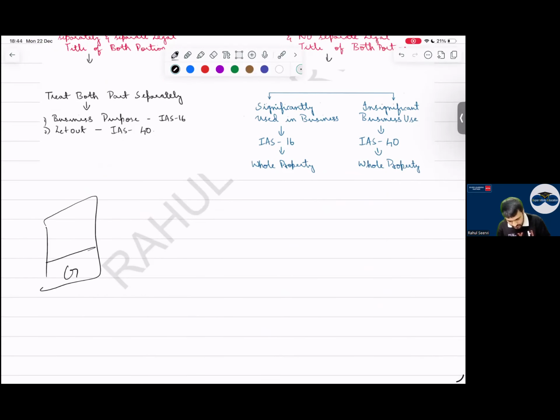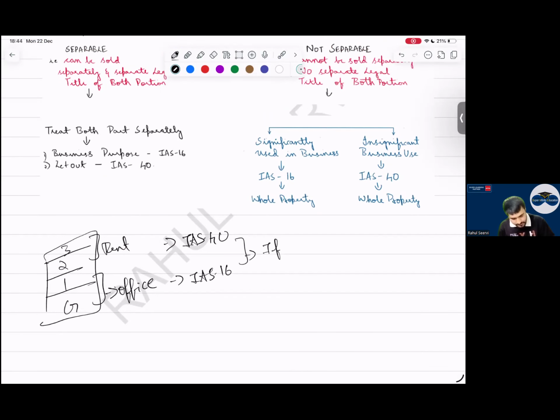So let me write down this example here so that you can refer to it. This is office, and we have rented it out. We'll apply IAS 40 and IAS 16 when we can separate it.